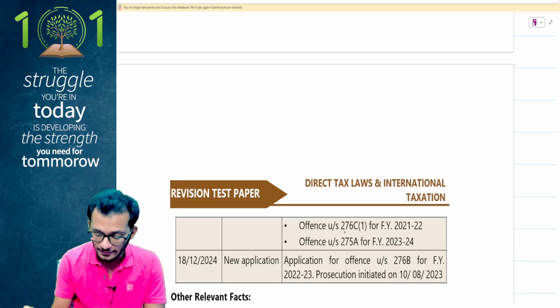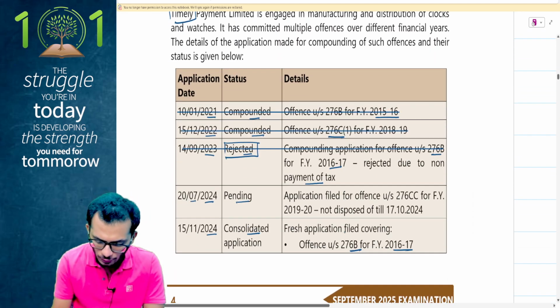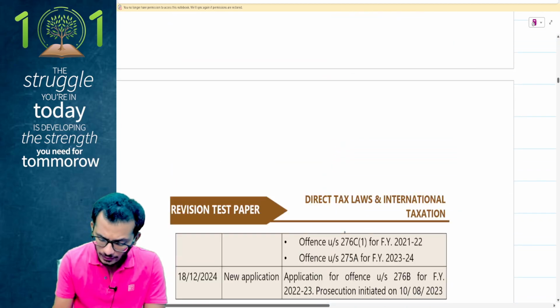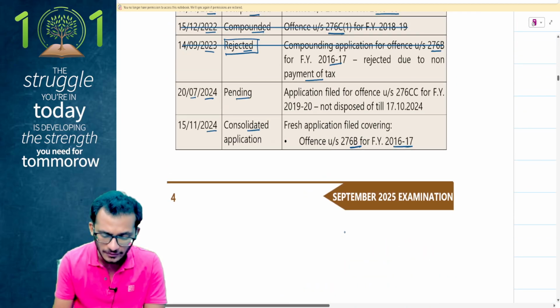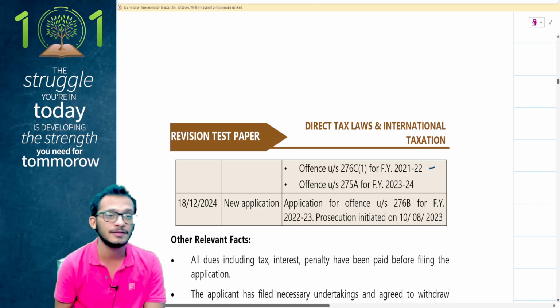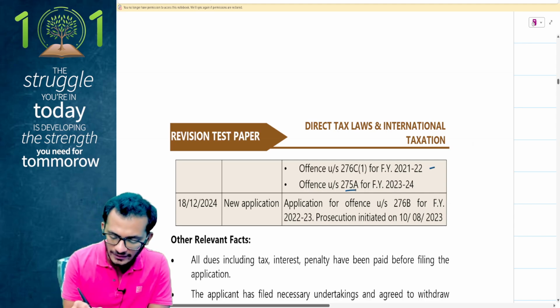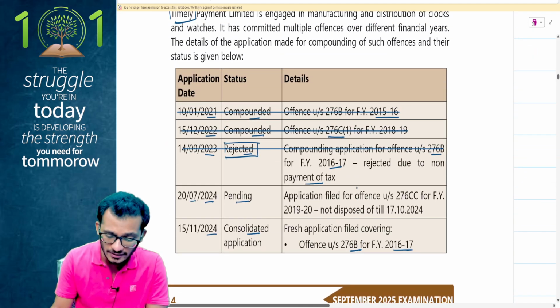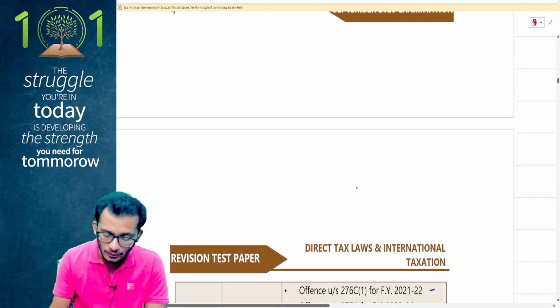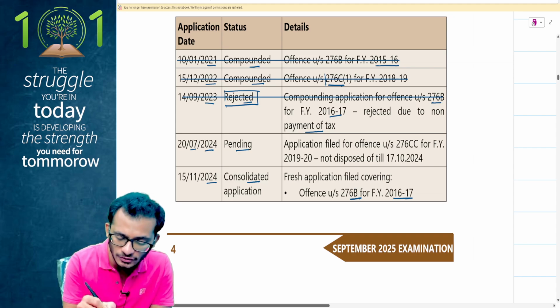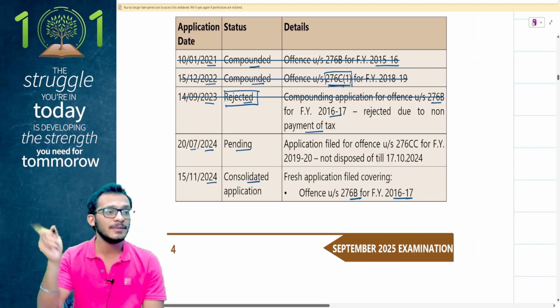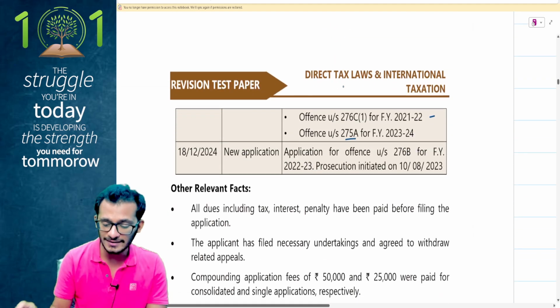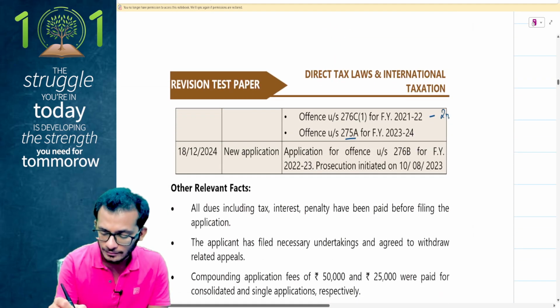Offence for 276C for 21-22. Do I see it for the first time? 276C is coming in for the first time. Yes, this is my first application of offence. 276B for 23-24 again looks like the first application of offence. Oh no, once again, 276C I have already disposed of here once. Yes, it has been disposed of once here, people. So therefore, this will be my second offence, whereas this will be my first offence.